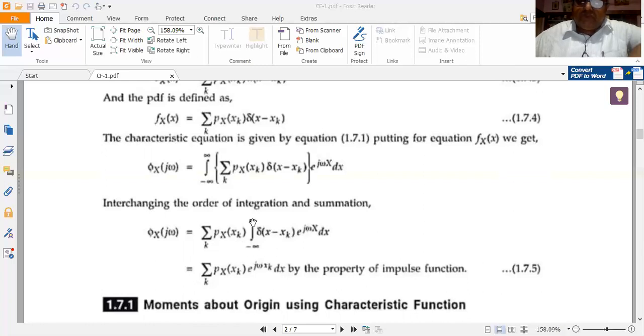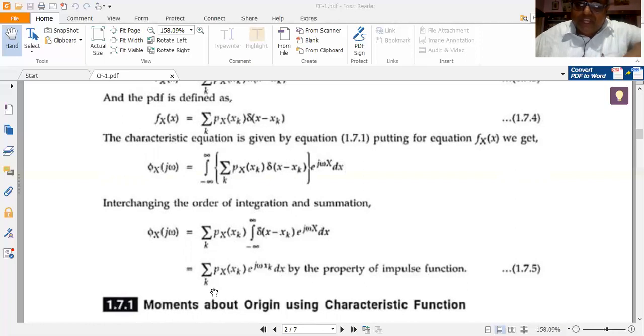Integral minus infinity to plus infinity delta of x minus xk into e to the power of j omega x dx is nothing but e to the power of j omega x evaluated at x is equal to xk. So if I substitute x is equal to xk, e to the power of j omega x becomes e to the power of j omega xk, which is what I am having here.